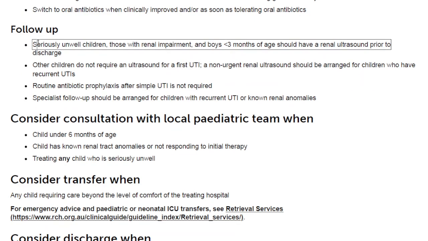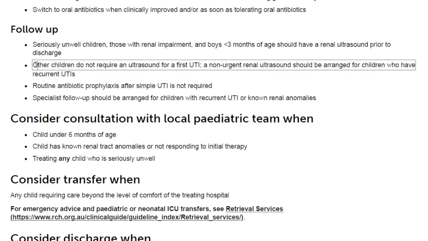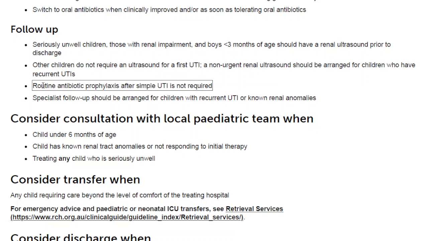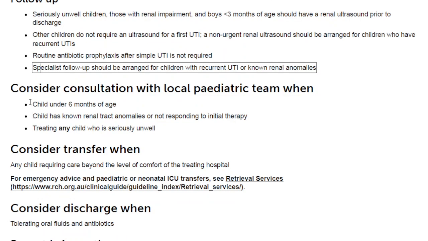Follow up. Seriously unwell children, those with renal impairment, and boys under 3 months of age should have a renal ultrasound prior to discharge. Other children do not require an ultrasound for a first UTI. A non-urgent renal ultrasound should be arranged for children who have recurrent UTIs. Routine antibiotic prophylaxis after simple UTI is not required. Specialist follow-up should be arranged for children with recurrent UTI or known renal anomalies.